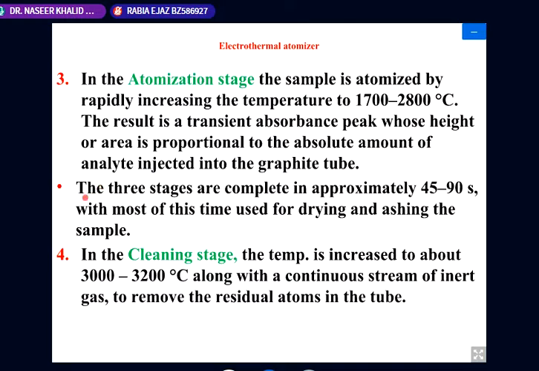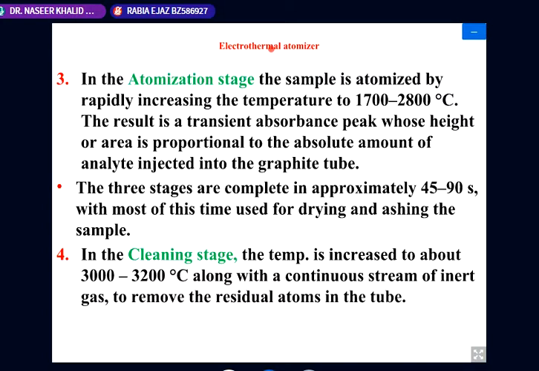Now I heard that at the break there was a question: we are using graphite tubes, why not other elements? Because we are passing high current and high voltage through this graphite tube, the atomizer. We can't use metallic substances.